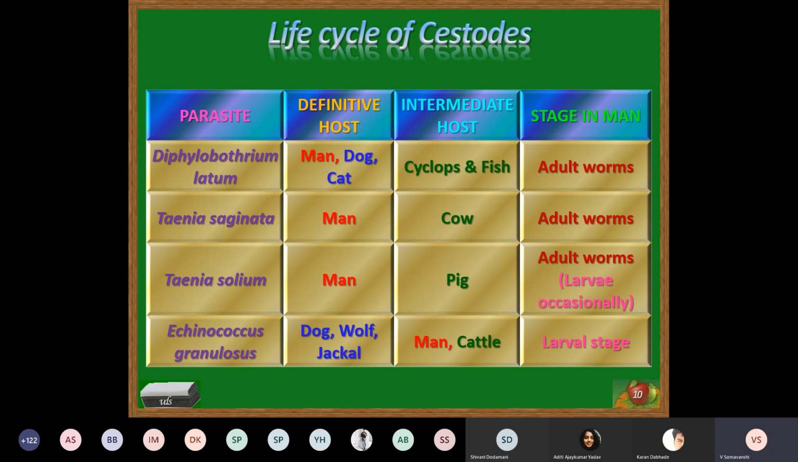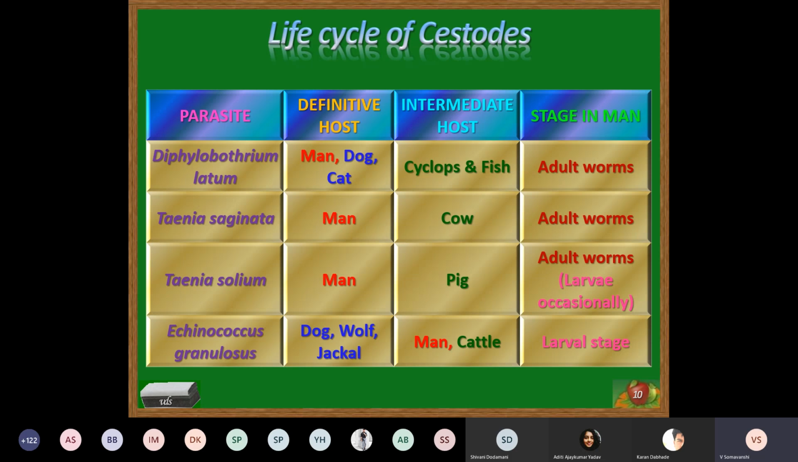Now, such hydatid cysts are present in the muscular organs of human beings, as human is the intermediate host of Echinococcus granulosus, as well as Echinococcus multilocularis. So if you have understood these important terminologies with respect to definitive host and intermediate host, you will be able to understand the life cycle very, very easily.